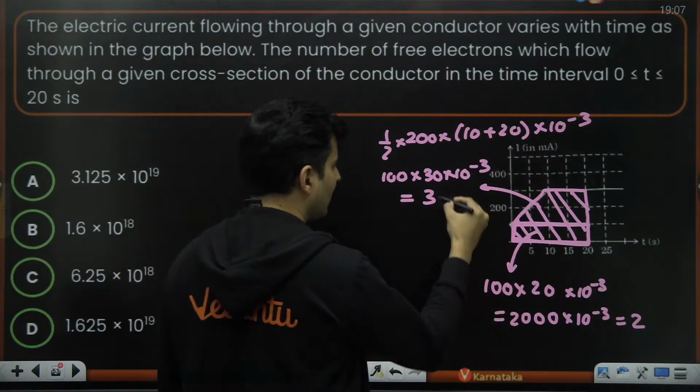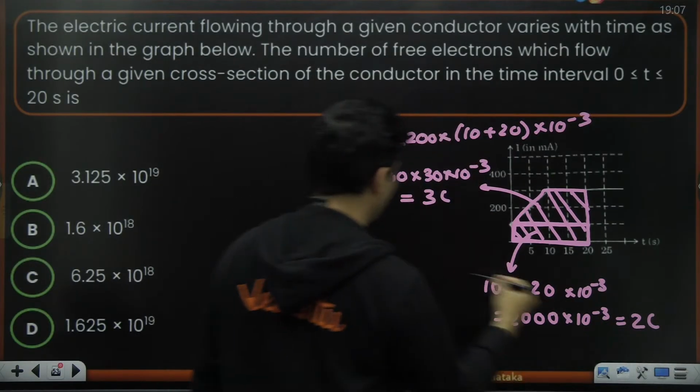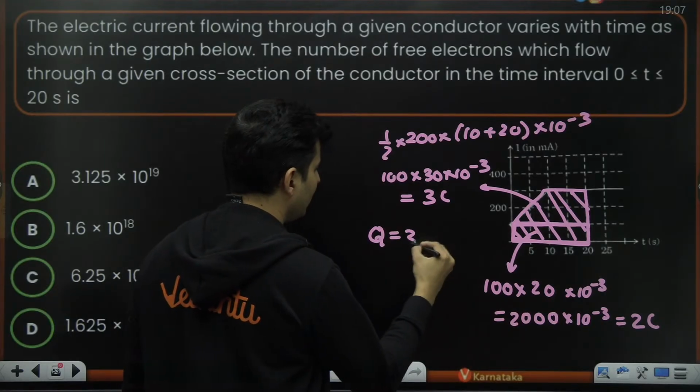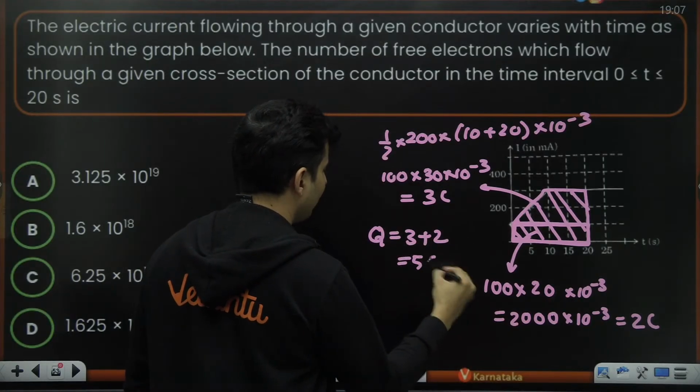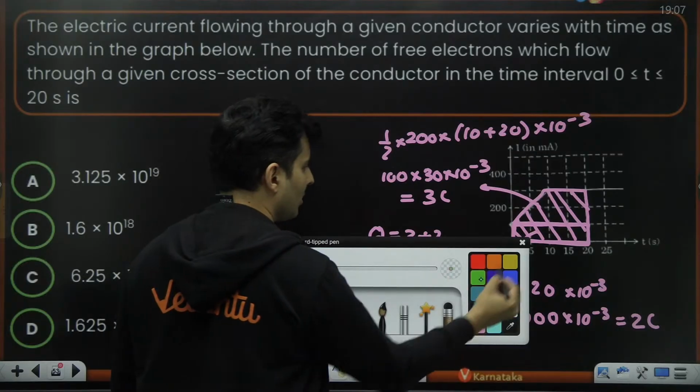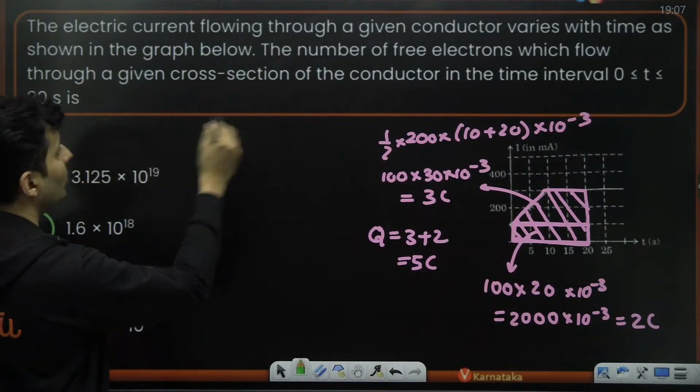So this is basically 3 coulomb, this is basically 2 coulomb. So the net charge will be 3 plus 2, which is basically 5 coulomb. But that is not the question. The question is how many charge carriers are going.